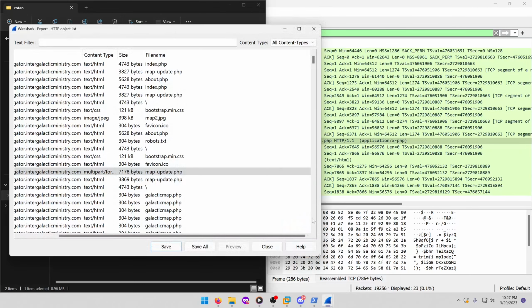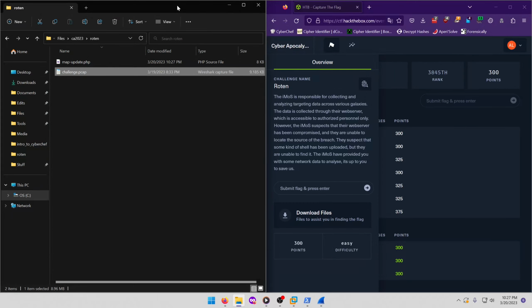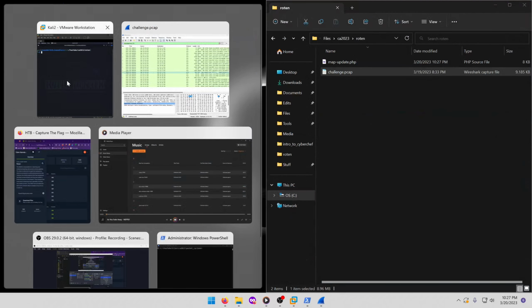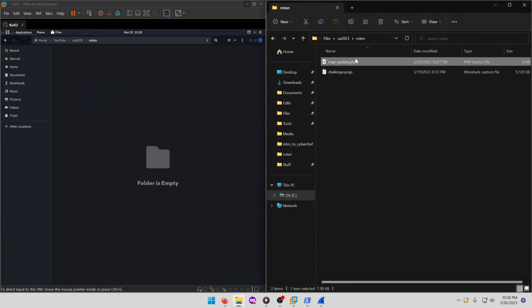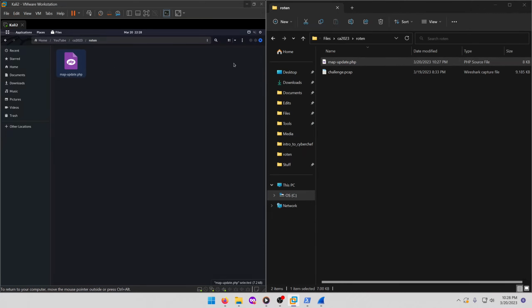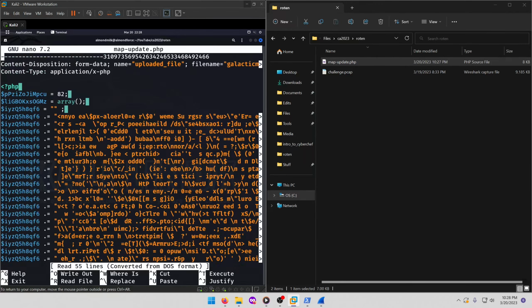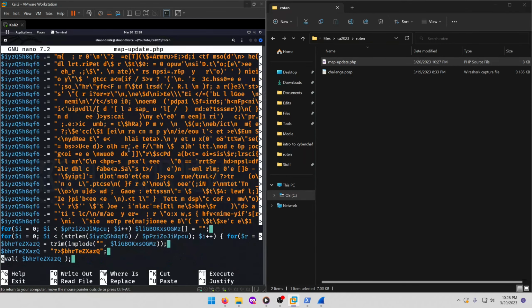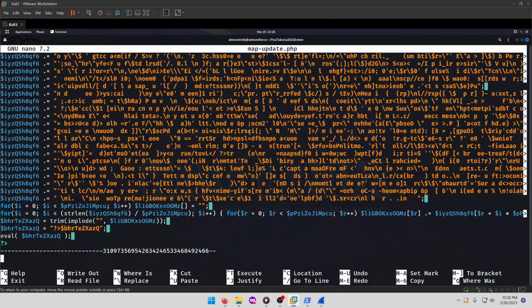Now that we have that, we can close this, minimize this. Open our Kali box here, and we're going to drag that file over, because it is a PHP file, so what better way to open it up than in our LAMP server that we have running on our Kali box. And now we have it here. If we take a look at it in nano, let's go ahead and maximize this so we can see it better.